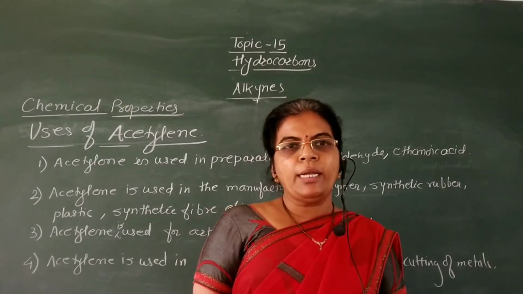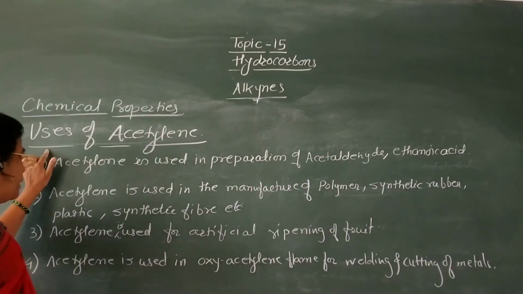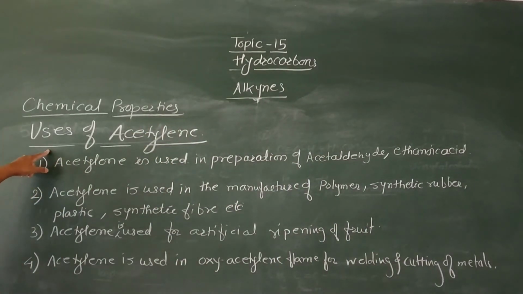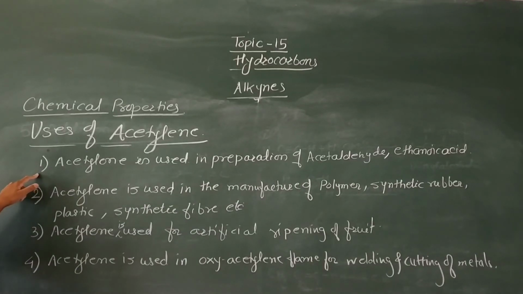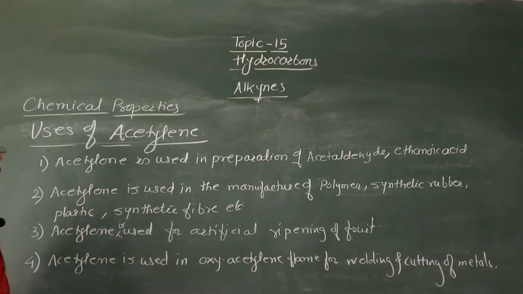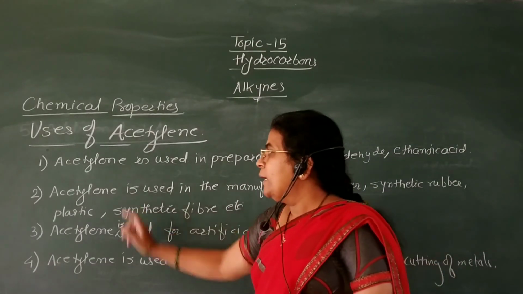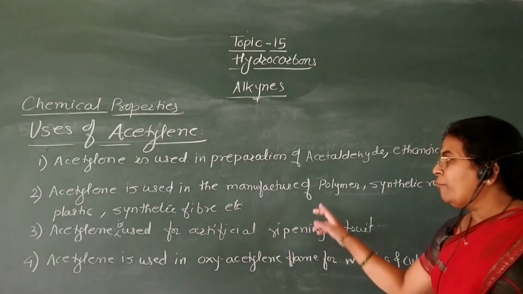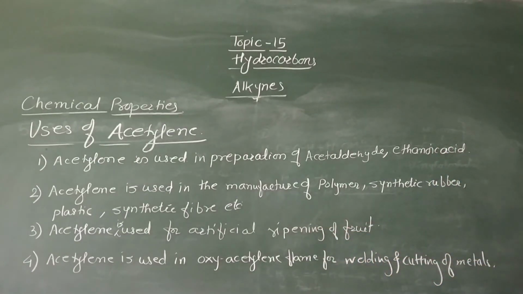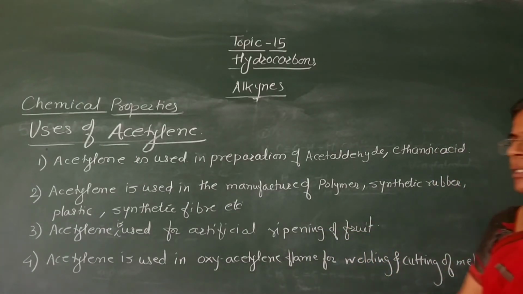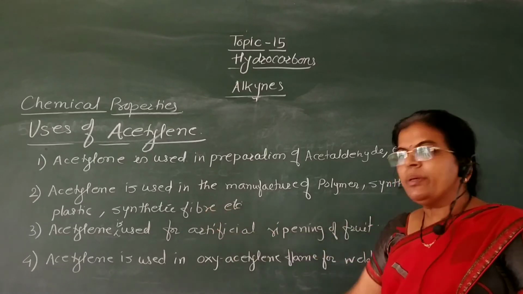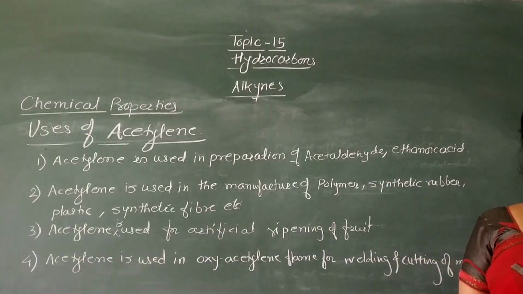Last point from alkyne, uses of alkynes or uses of acetylene. First, acetylene is used in the preparation of acetaldehyde and ethanoic acid. Then second, acetylene is used in the manufacture of polymers, synthetic rubber, synthetic fibers, or in the preparation of plastics.